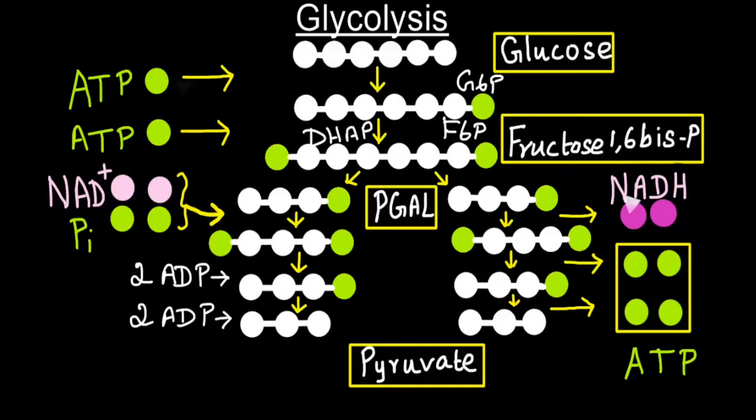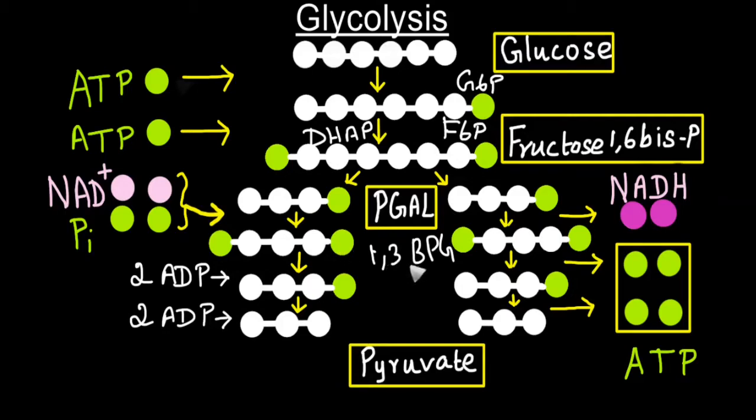During this process of removal, energy is released and that energy is utilized for adding a phosphate group to the same carbon. The compound that is formed at the end of simultaneous oxidation and phosphorylation reaction is 1,3-bisphosphoglycerate, as it contains two phosphates, one with the first carbon and the other with the third carbon.